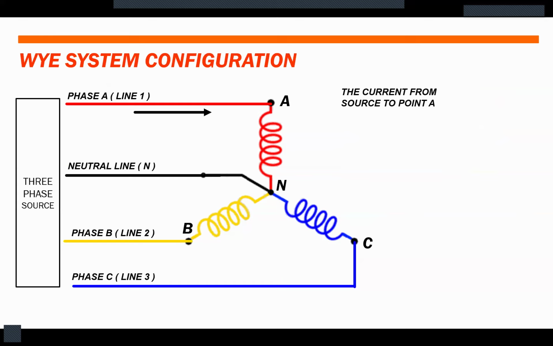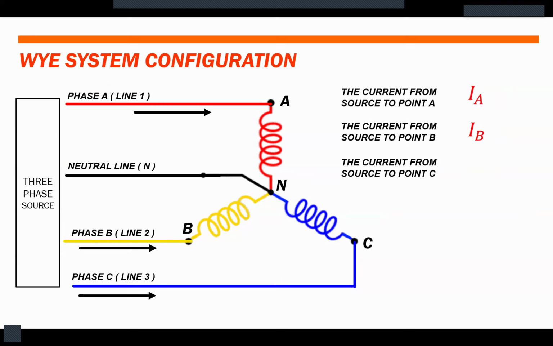So the current from our source to point A, we call it I sub A. The current from source to point B, we call it I sub B or current B. The current from source to point C, we call it I sub C. These currents, we call these currents as line currents.